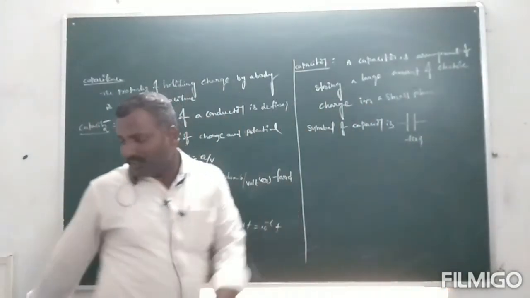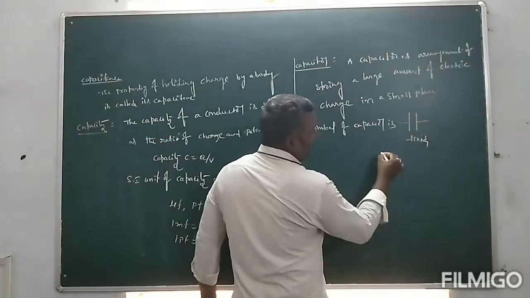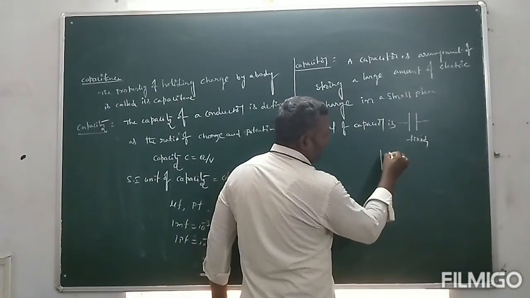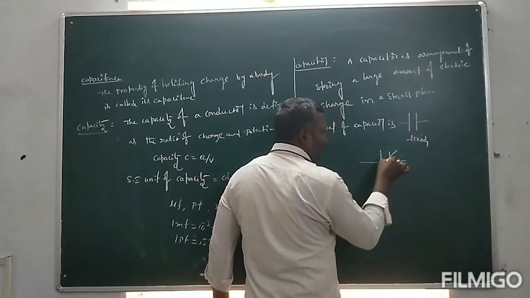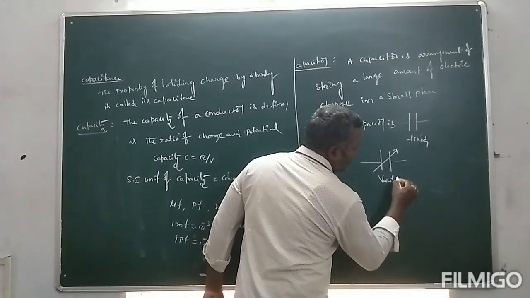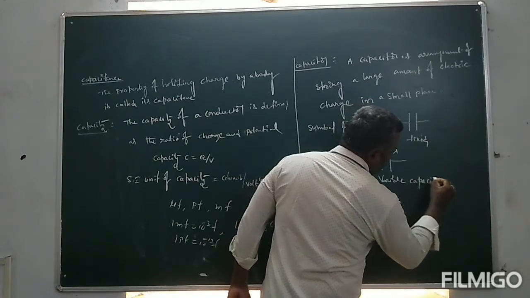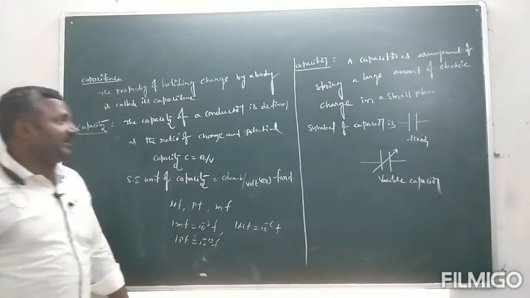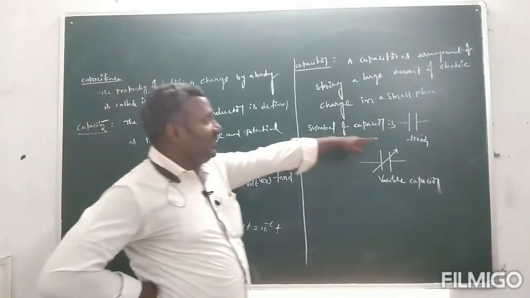And this is also one of the capacitors, where the symbol is this. This is a variable capacitor.